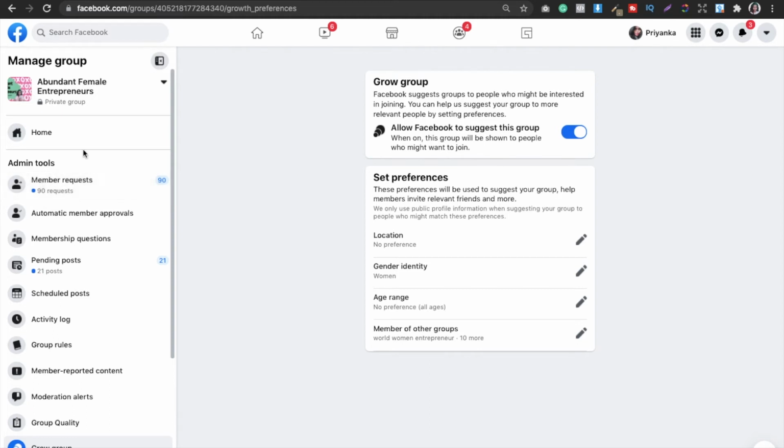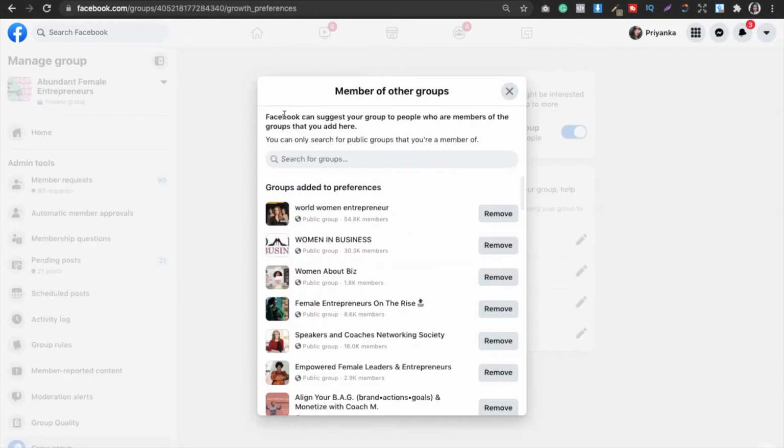So in that case you have to also allow them if you have a private group. So in that case, when you are selecting members of other groups, it means that you have to select members of other public groups, not private groups. Okay, so you can see here Facebook can suggest your groups to people who are members of the groups that you add here. You can only search for public groups that you are a member of, as I said.